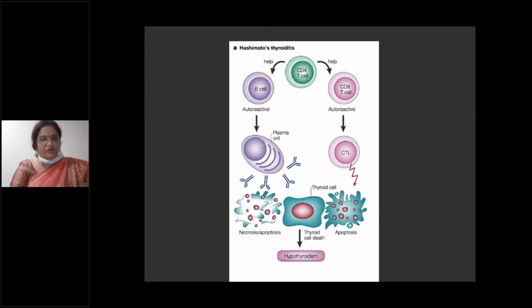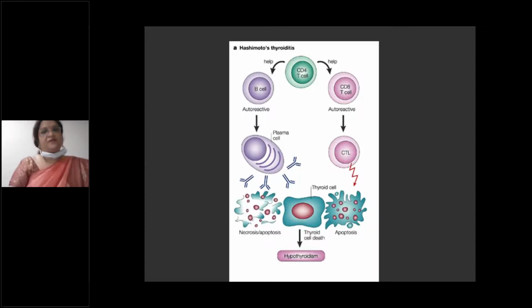So in Hashimoto's thyroiditis, the basic pathogenesis is activation of CD4 plus T lymphocytes, as we already know, and CD8 plus T lymphocytes, as well as activation of the B lymphocytes. So this is the main pathogenesis.